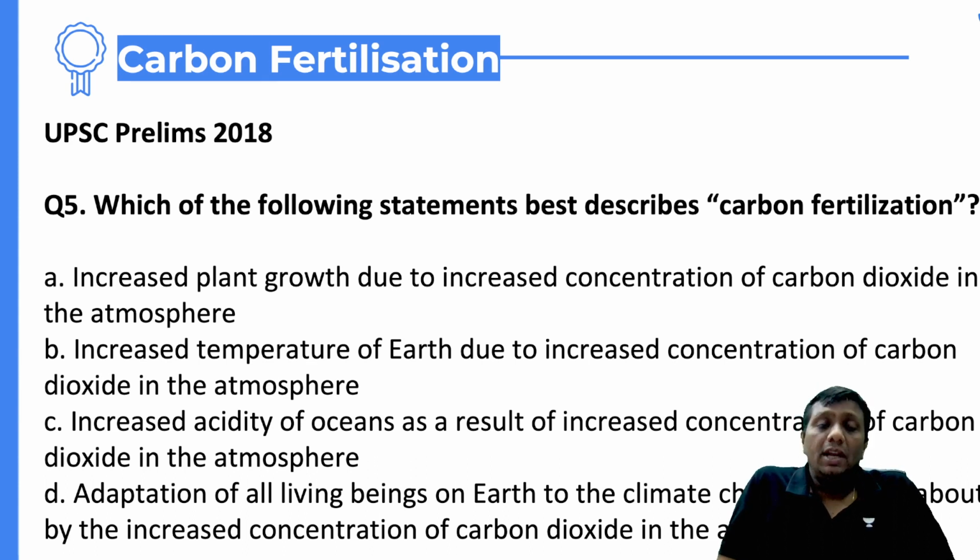Arctic greening was a good example. In arid conditions, the fertility can be increased. The arid areas can also shift toward the green. It was one of the UPSC questions in 2018 on carbon fertilization.